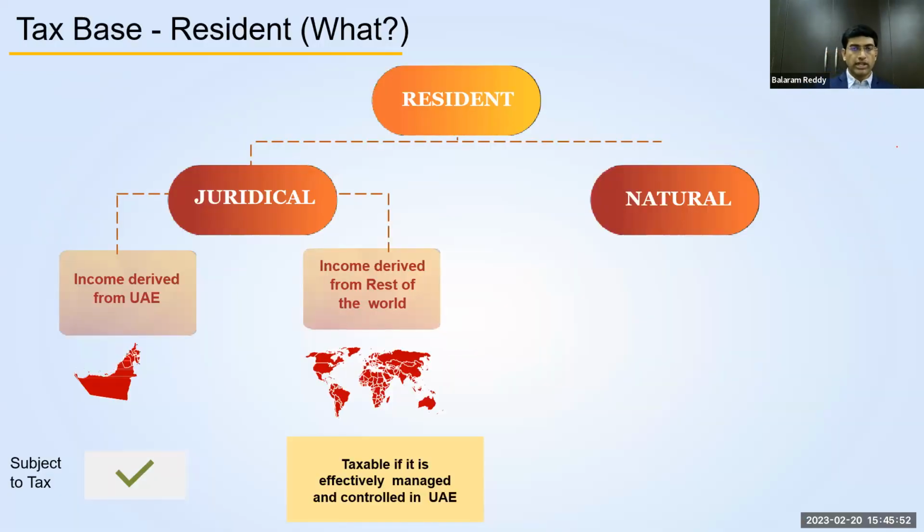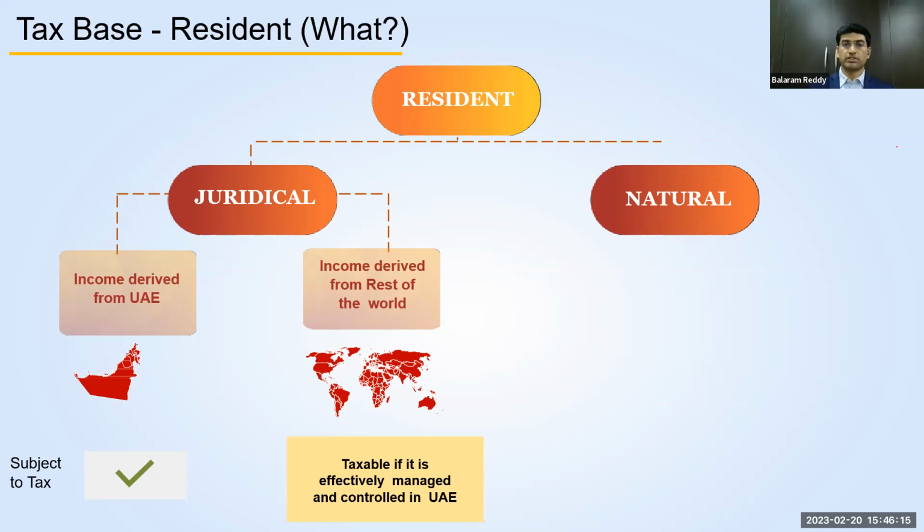So let's quickly look at what will be taxed in the hands of these persons. So far we have seen who will be taxed. Now we are going to see what, in the hands of those people, will be taxed. In the case of residents, if it is a juridical person, any income derived in UAE will be fully considered for taxation purposes.